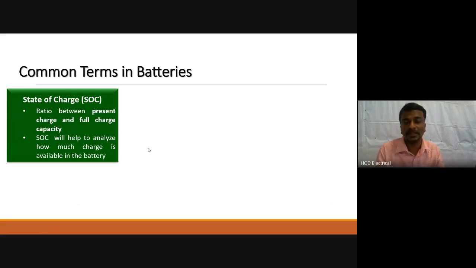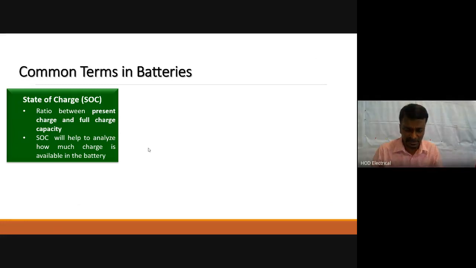As long as the load increases, the slope of the state of charge variation will be steep. As long as the load reduces, the slope of the state of charge will be reduced further. So if the slope is high, the state of charge will come down fast, drastically. If the slope is a little less, the state of charge reduces slowly. If the slope is very less, it means it will take some time to fill the charge.